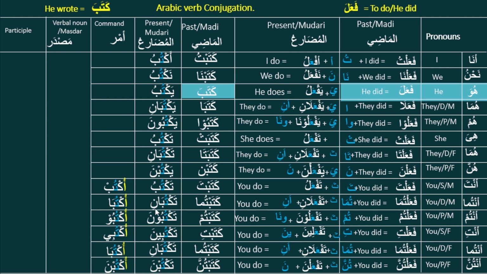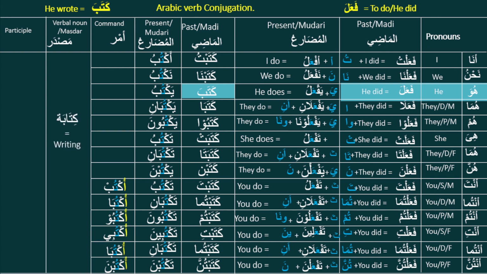And here will be Uktuba, and the noon will drop. Here will be Uktubu. Here will be Uktubi. Here will be Uktuba. And finally this will be Uktubna. So this is the amr, the command verb.